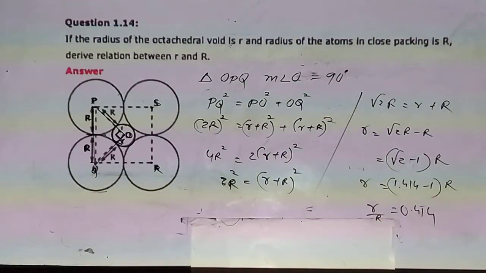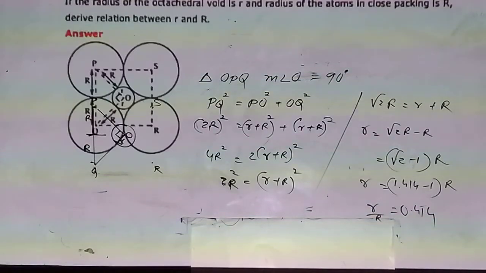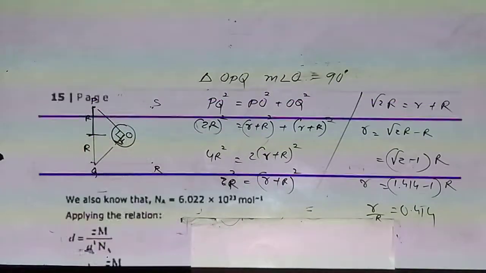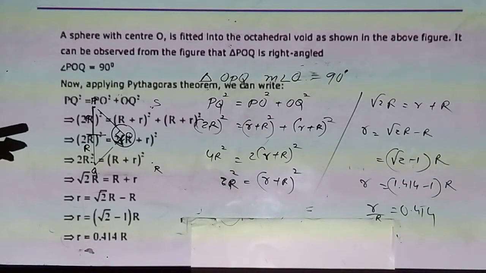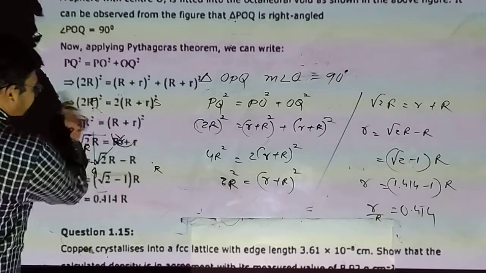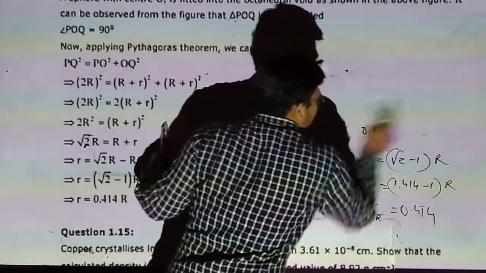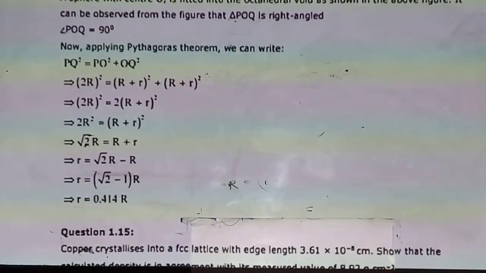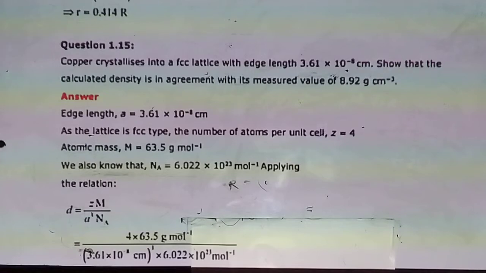This is the relation between small r and capital R. Small r means radius of octahedral void, capital R means radius of spheres. Yes, we discussed the same here. r is equal to 0.414 R. Now 1.15.